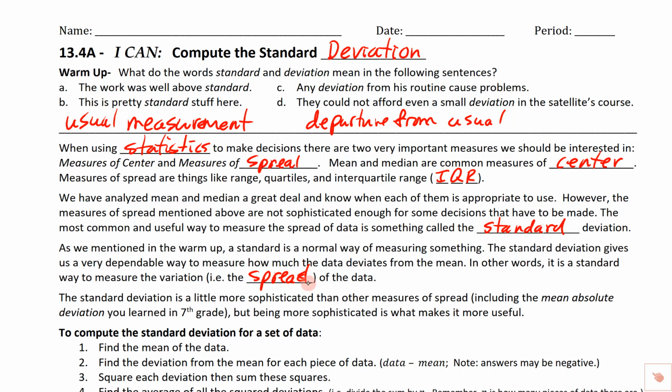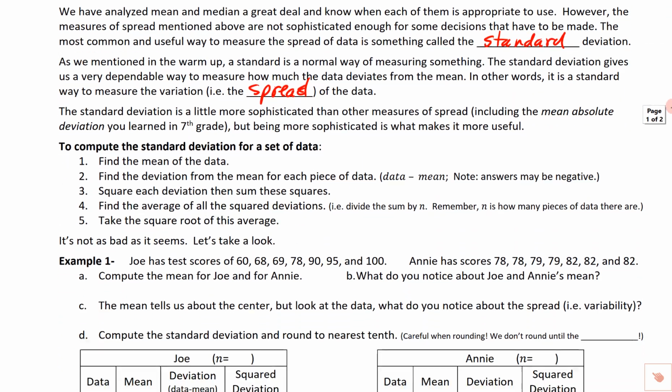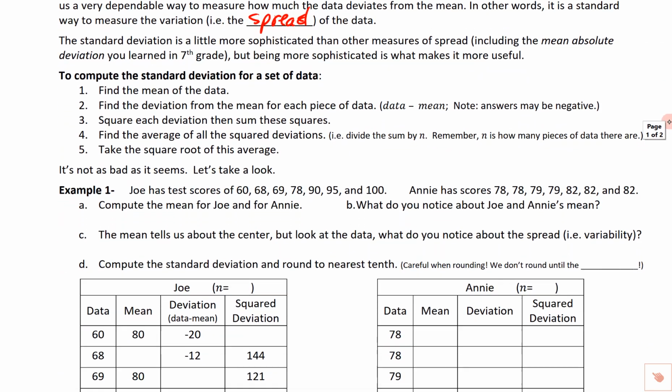Now, the standard deviation is a little bit more complicated, a little more sophisticated than some other measures of spread, because those were actually pretty easy to compute. And maybe in 7th grade you learned about something called the mean absolute deviation. That's also pretty easy. Being more sophisticated and a little more difficult to obtain is what makes it very useful. But let's go ahead and take a look at the steps here. There are actually 5 steps that we'll use in order to compute the standard deviation. So here are the 5 steps.